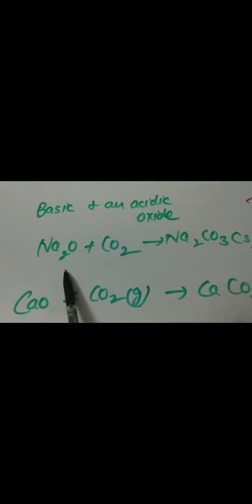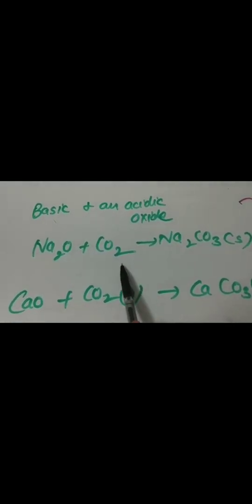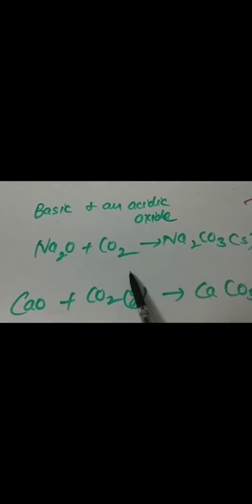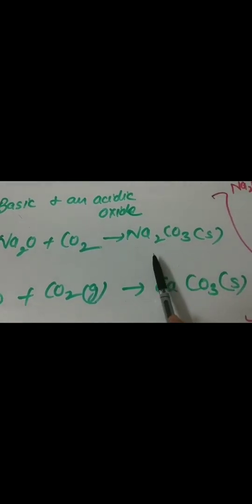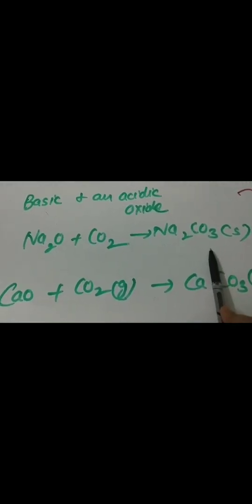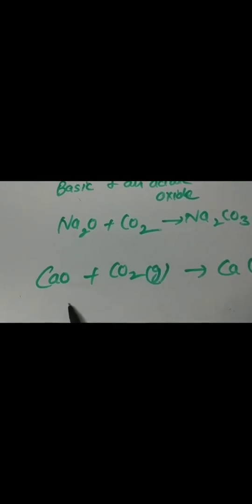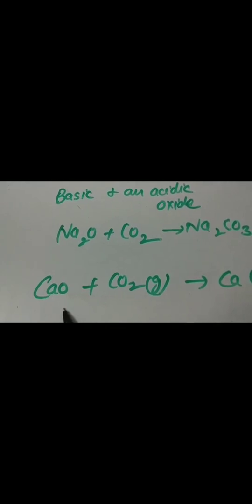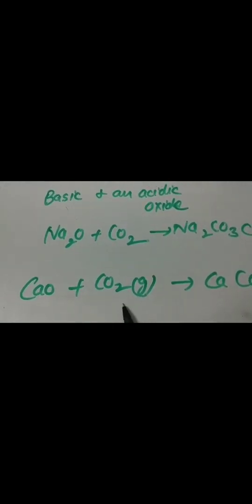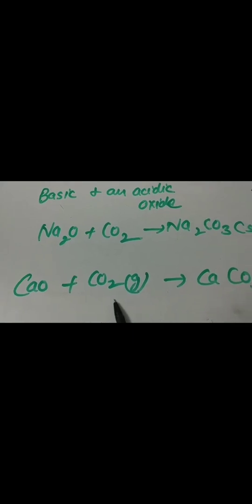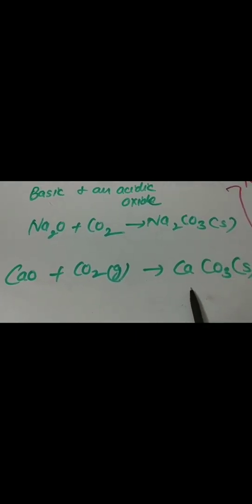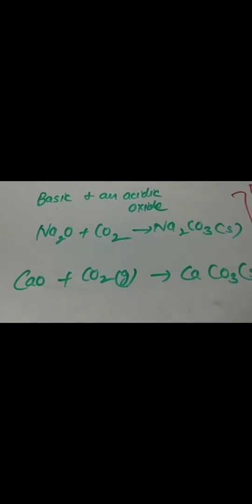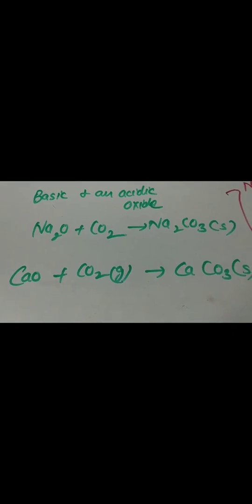For example, sodium oxide, a basic oxide, reacts with carbon dioxide, which is an acidic oxide, or non-metal oxide. They form salt, sodium carbonate, and release a large amount of heat. Similarly, calcium oxide, we know it is a basic oxide or metallic oxide. When it reacts with acidic oxide or non-metal oxide, it will form salt, calcium carbonate, and release a large amount of heat. That's why these also act as exothermic reactions.